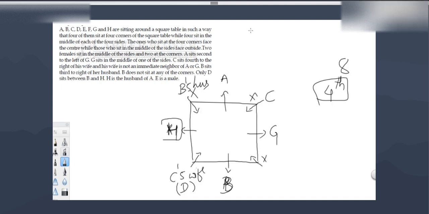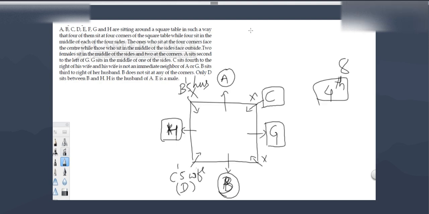H is the husband of A, so H is male. This is B's husband, and B is a female. And here C is male. I am taking a circle for female and a square for male. H is the husband, A is female. Now A and B are female candidates, so H and G are male.